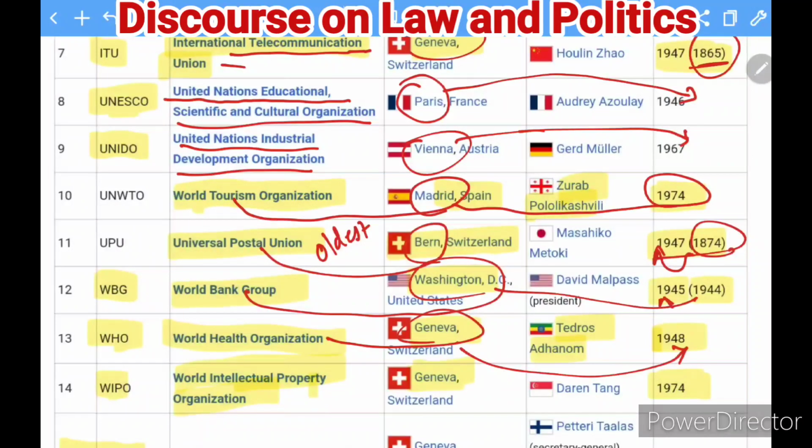So this is how you can find that. WIPO, that means International Intellectual Property, has its office in Geneva, and it was established in 1974. This is how you can see.